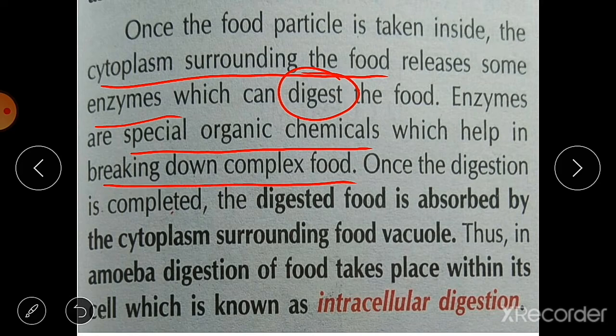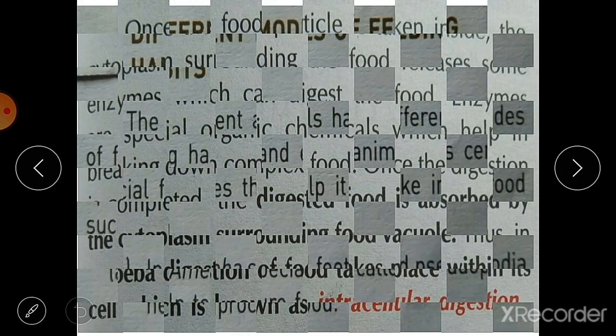Once the digestion is completed, the digested food is absorbed by the cytoplasm surrounding the food vacuole, and thus in amoeba, the digestion of food takes place within its cell, which is known as intracellular digestion. When we discuss hydra and amoeba in our next slides, I will explain it again. So intracellular digestion means it takes place inside the cell, and extracellular digestion means it occurs outside the cell, in a gastrovascular cavity.